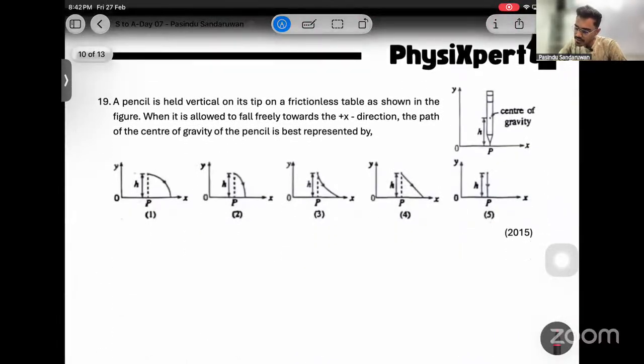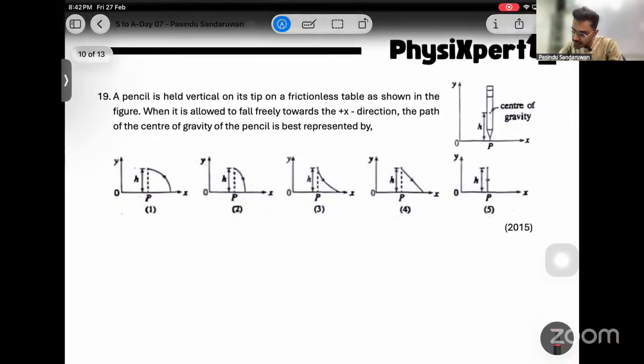19. A pencil is held vertical on its tip on a frictionless table as shown in the figure. When it is allowed to fall freely towards the plus x direction, the path of the center of gravity of the pencil is best represented by, right? Listen, that is on a frictionless table. This is very important. That is on a frictionless table.